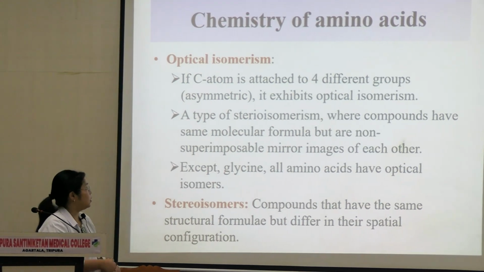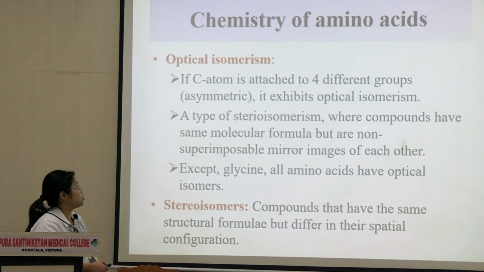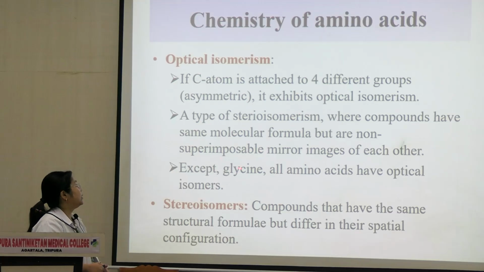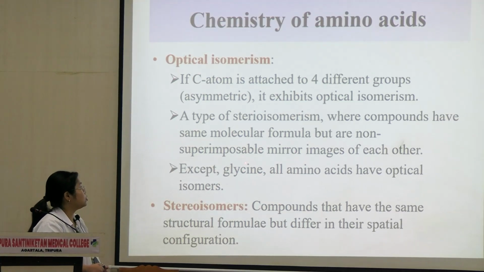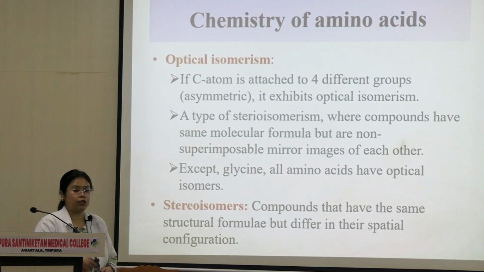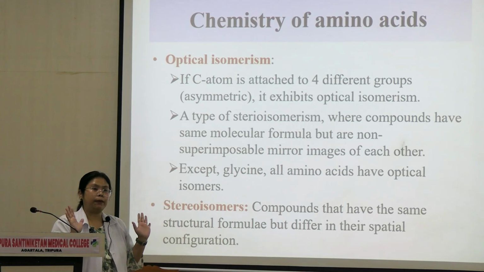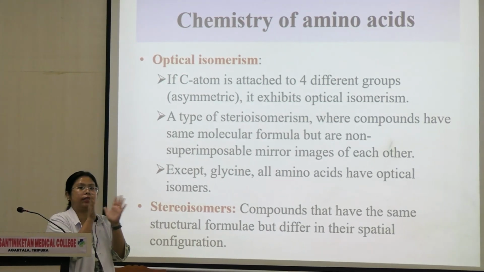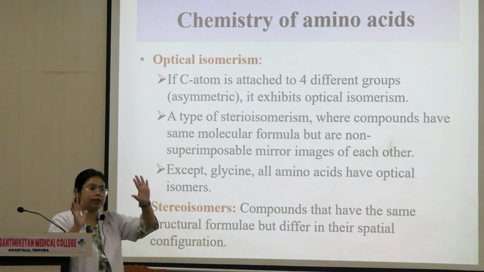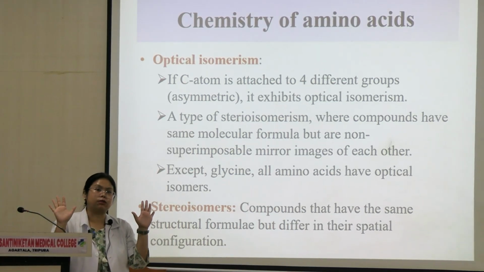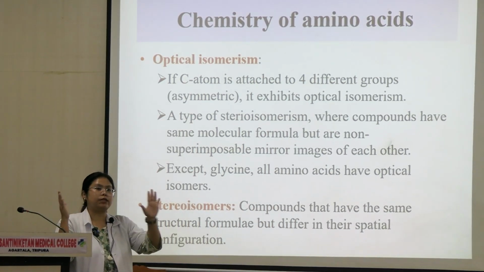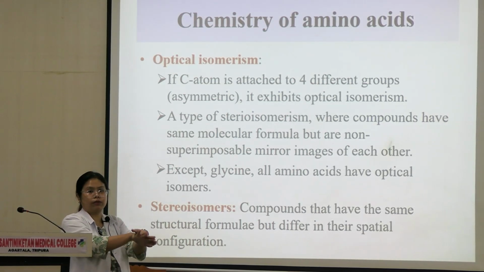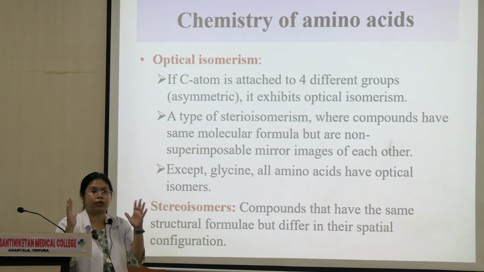See, it is a type of stereoisomerism where compounds have same molecular formula, but those are non-superimposable mirror images of each other. Although they look alike, but they cannot be imposed over each other. अगर दोनों को चिपकाओगे, so for example, these are 5 fingers, these are 5 fingers, looks the same, right? But if you put them together, they'll not mingle with each other. Okay, they are mirror images of each other.